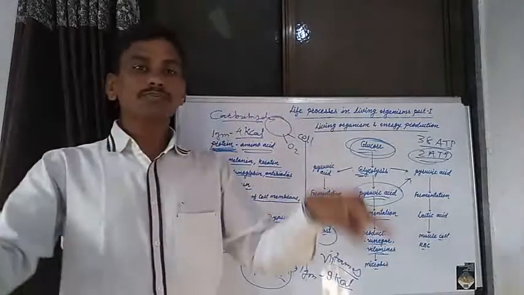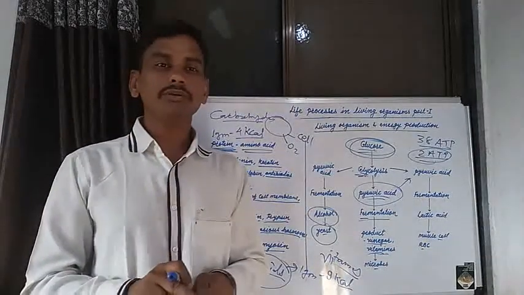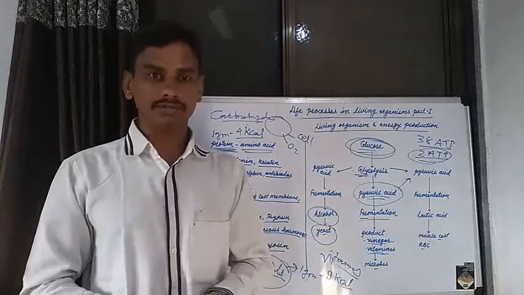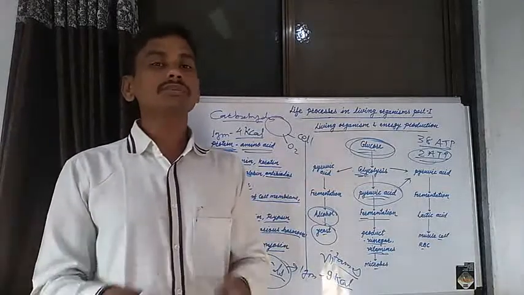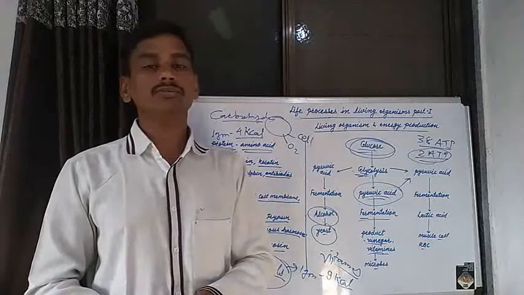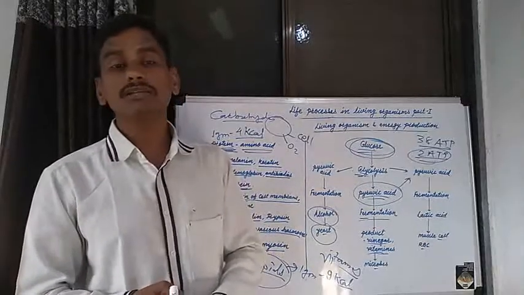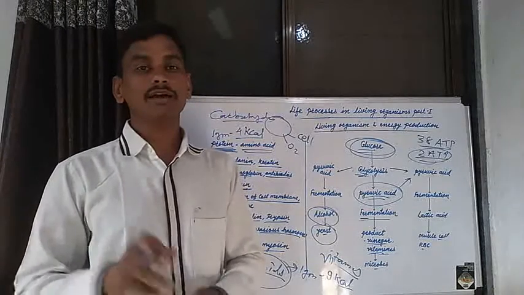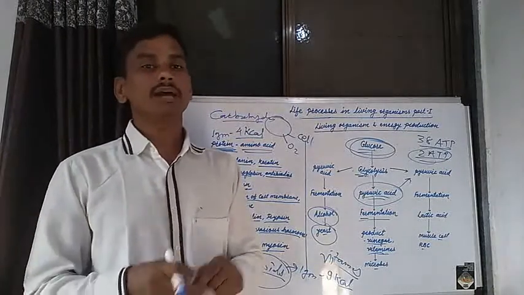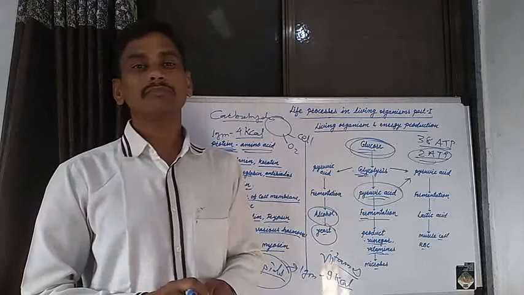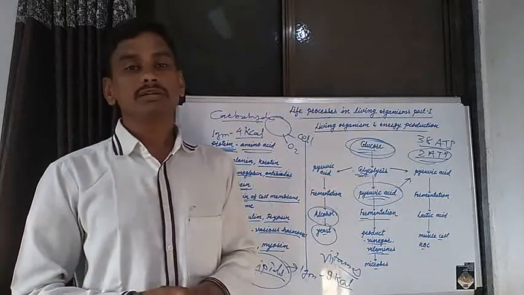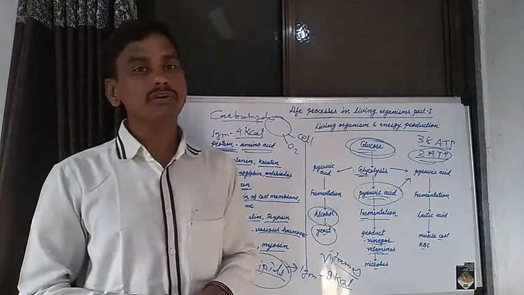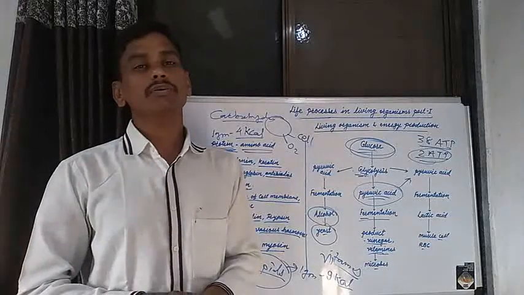There are two groups of vitamins, water soluble vitamins and fat soluble vitamins. Those vitamins which are soluble in water are known as water soluble vitamins, for example B complex vitamins and vitamin C. And the other vitamins are fat soluble vitamins. These vitamins are also necessary for body growth.